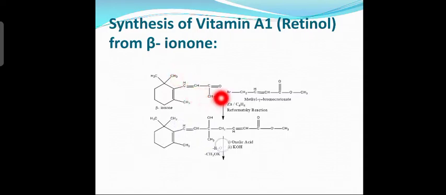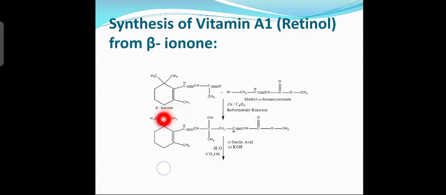Why is it called ionone? A ketonic group is present, therefore the ending is ONE. The beta position is linked to the hexagon. This means there is a CH2 group here, here, and here.